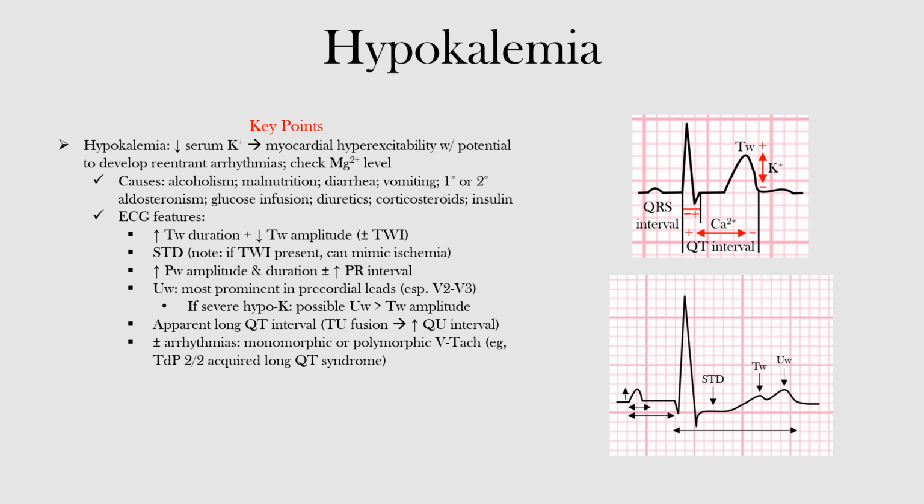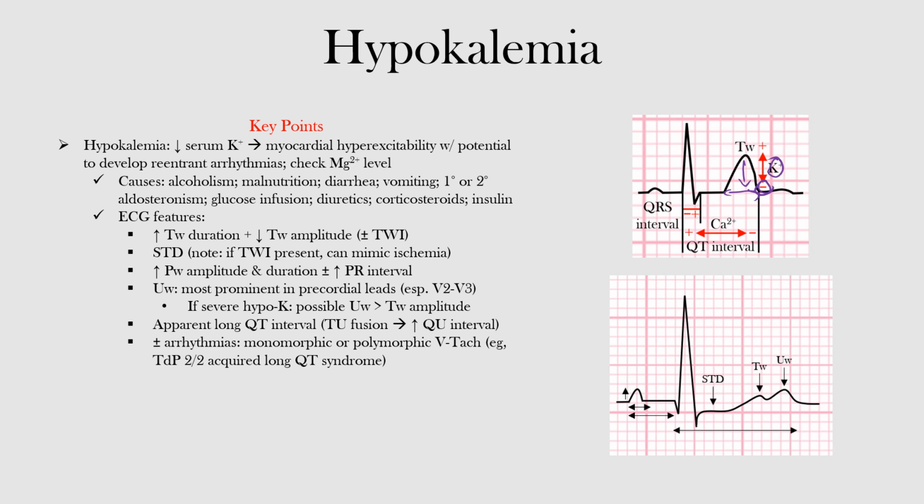So what can we see on the EKG? Well, first, T waves tend to become wider and lower in amplitude. T wave inversion may also occur if hypokalemia is severe, okay? So you can see this is pretty much the opposite of the changes we saw in hyperkalemia. So notice here's our potassium level. We're going down, so we're going towards the negative. So our T wave amplitude starts to go down, okay? And our duration tends to get wider, so we get wider T waves. Okay, so those are two early signs that we tend to see.